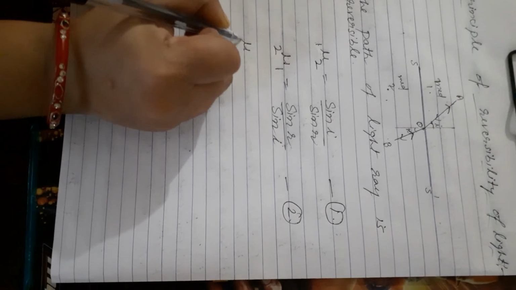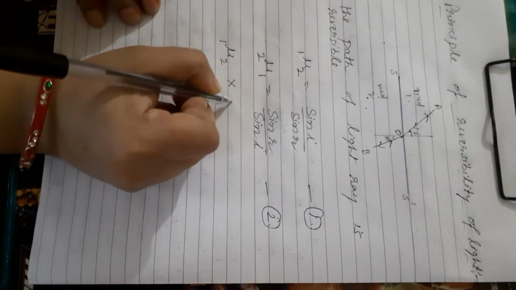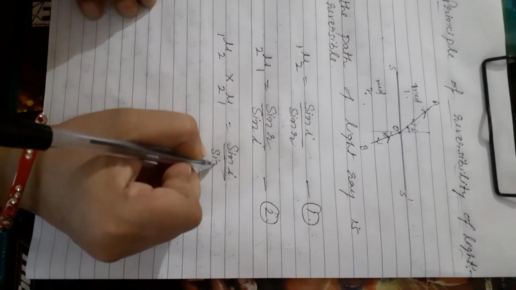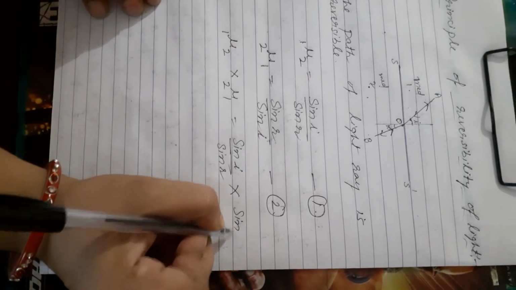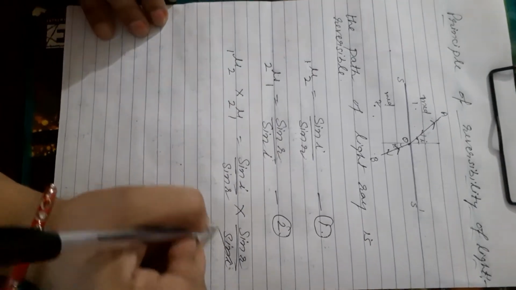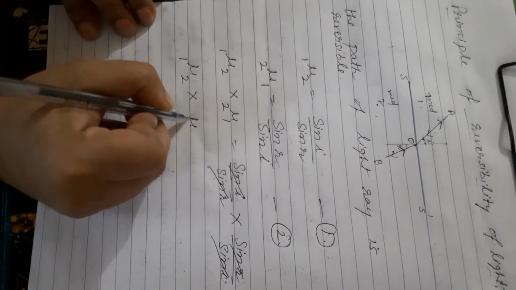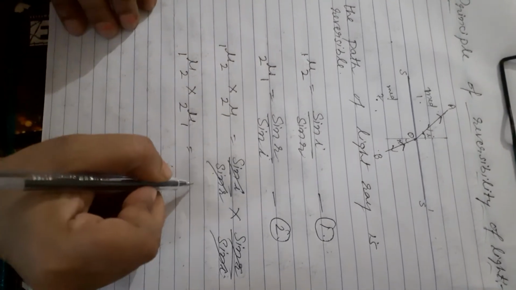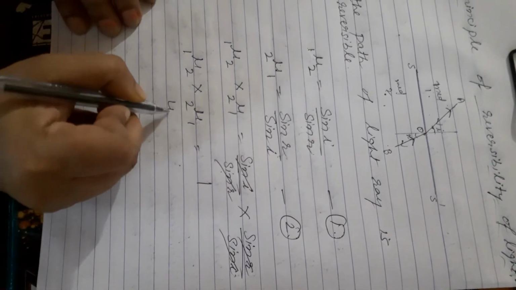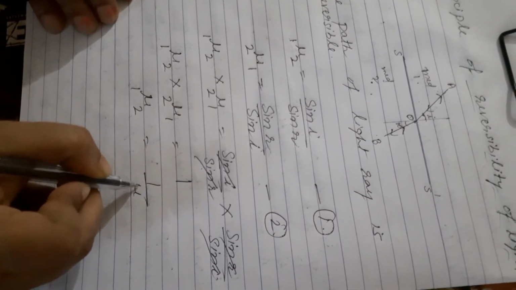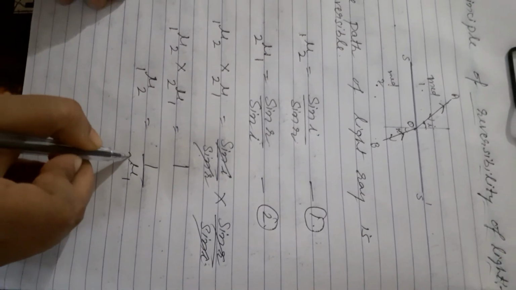Now beta, multiply both the equations. Mu from medium 1 to medium 2 multiplied by mu 2 1 is equal to sin I over sin R multiplied by sin R over sin I. So it will cancel. Your answer will be the refractive index of the second medium with respect to the first multiplied by the refractive index of the first medium with respect to the second is equal to 1. Or you can say that the mu of the second medium is equal to the reciprocal of the refractive index of the first medium.